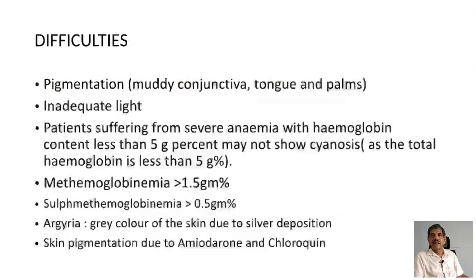Difficulties that we will come across to make out that sign is the pigmentation, especially muddy conjunctiva, pigmentation on the tongue and palms, oral cavity, and when you are seeing the patient at night, it is difficult to make out that cyanosis, and therefore you have to see the cyanosis in natural light.